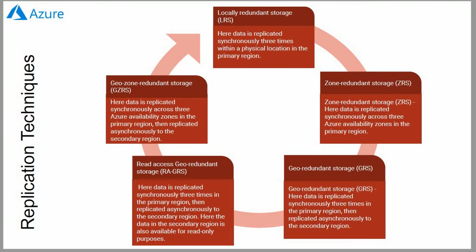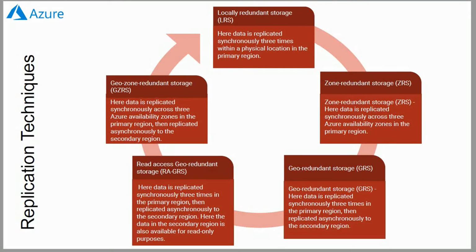Here data is replicated synchronously 3 times within a physical location in the primary region. So if your primary region is, suppose, one country, and you choose this option, the same data will be stored in the same region 3 times.